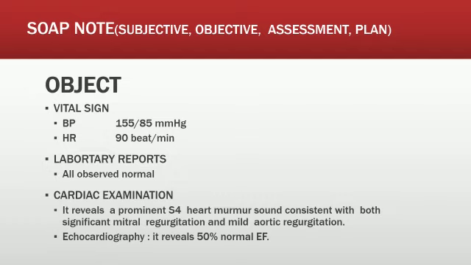And the echocardiography EF is 50%, which means it is within the borderline, because 55 to 50% is considered the borderline. So these are the objective findings.